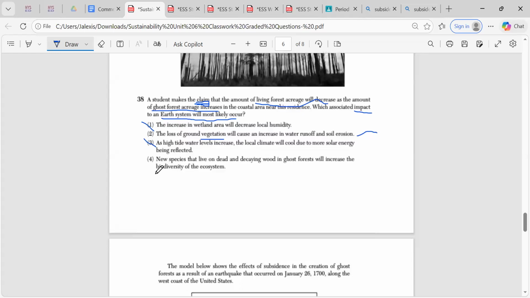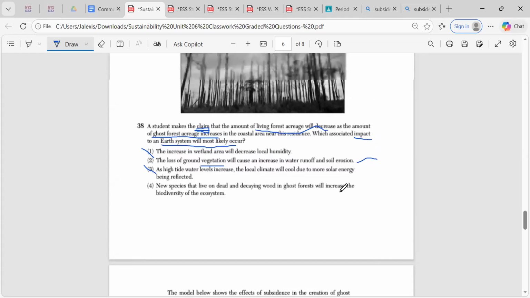And let's look at the option: new species that live on dead and decaying wood in ghost forests will increase the biodiversity of the ecosystem.